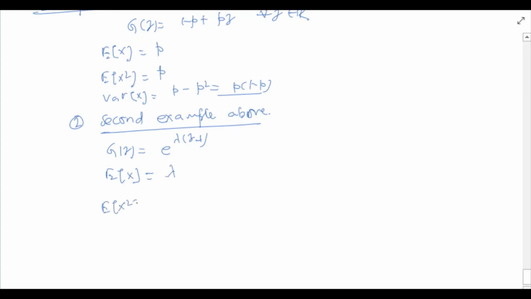The second moment of the random variable X will be the second derivative, lambda square e raised to lambda (z minus 1) evaluated at z equal to 1, plus the first derivative evaluated at z equal to 1, which is lambda e raised to lambda (z minus 1) evaluated at z equal to 1. So this turns out to be lambda square plus lambda. From the above two, we can see that the variance of X will be lambda square plus lambda minus lambda square. So it will simply be lambda.